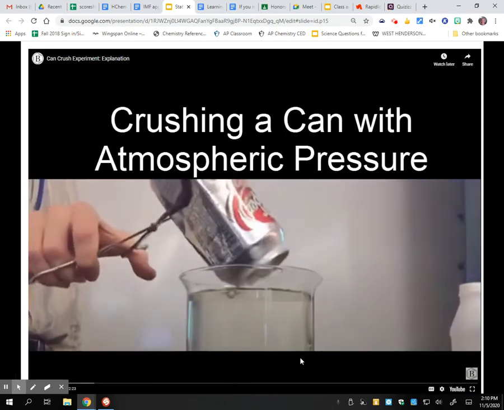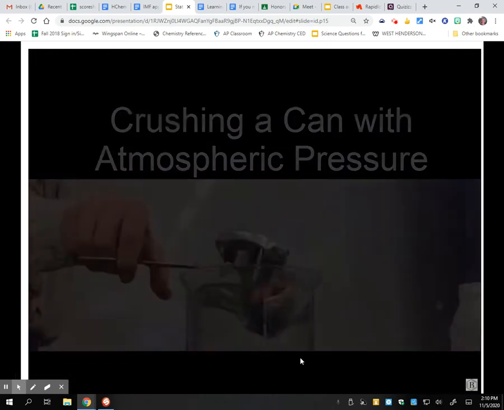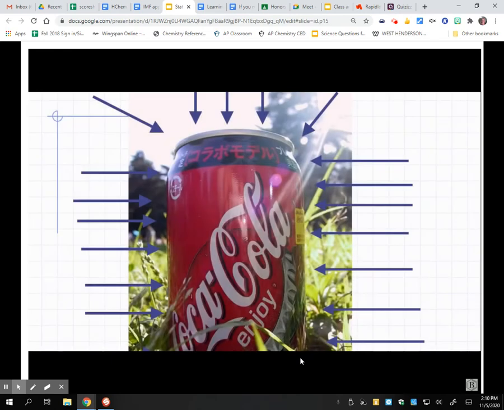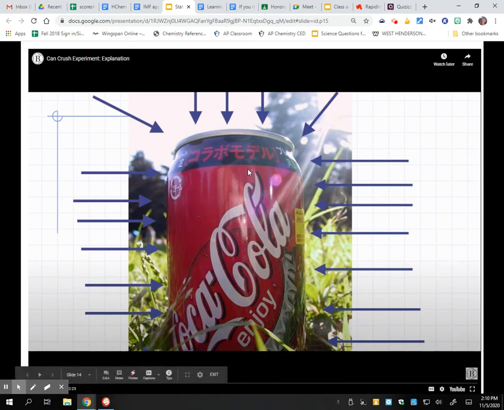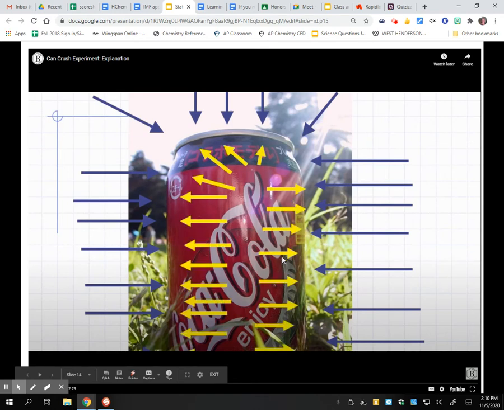So this is a can, and what we're doing is we're going to take all of the air out of the inside, and we are going to only exert it to the pressure from the atmosphere. So this can is open. It stays up like this and isn't crushed like what you just saw because it has pressure on the inside. So we have the atmosphere pushing on it from the outside. We have air on the inside pushing out from the inside. And so it stays upright.